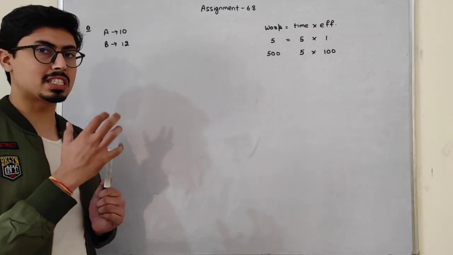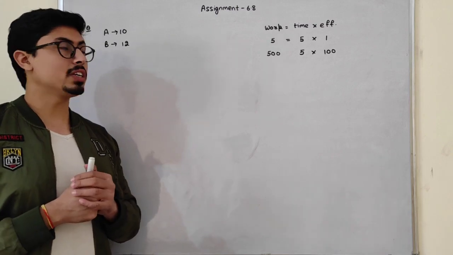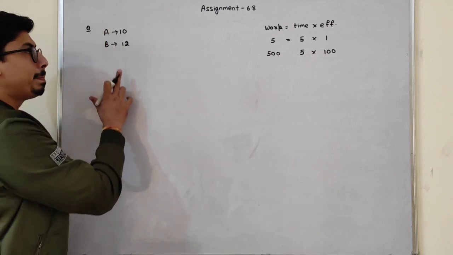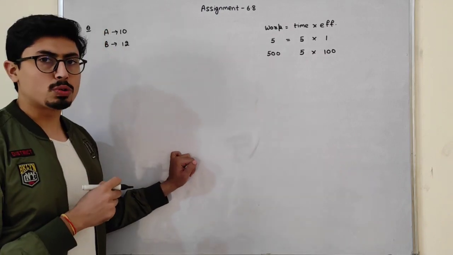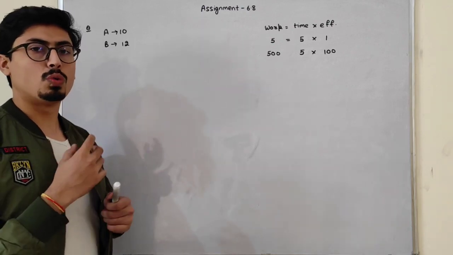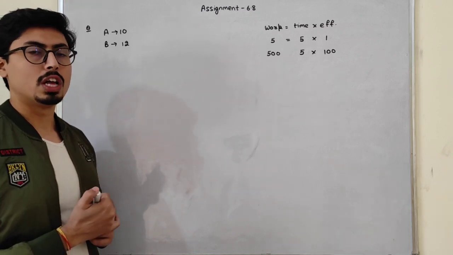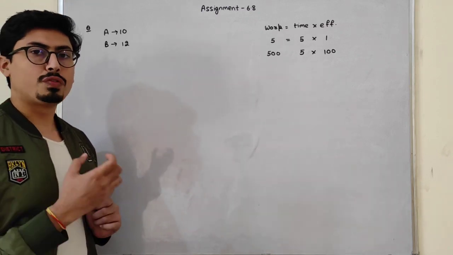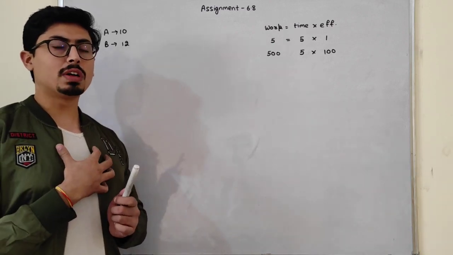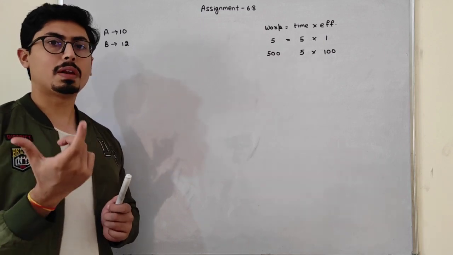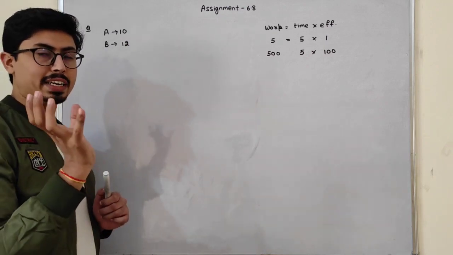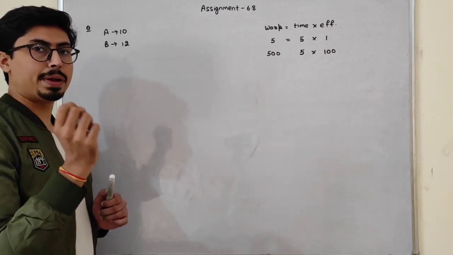So in these types of questions, which are the questions in your assignment 6.8, what I am going to do, students? A's time is 10 days, B's time is 12 days. Students, in these types of questions, we don't know the work. A completes the work in 10 days, but we don't know what work A actually has to do, or what work B actually has to do. So we can assume the work by ourselves. Always remember one thing, students: we will assume the work by ourselves. And what will be the work? The LCM of these two. We will take the LCM of these two, and I will keep that number as the work.